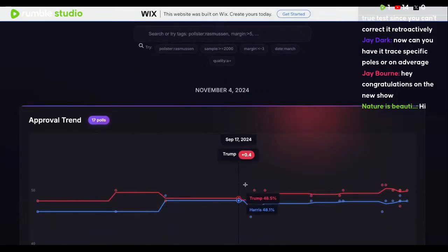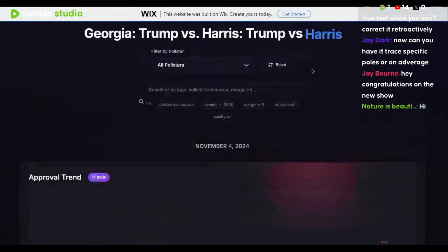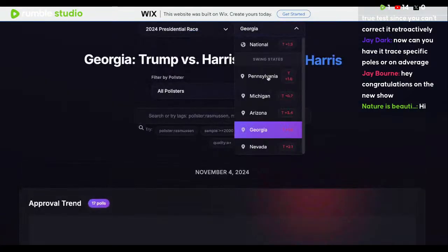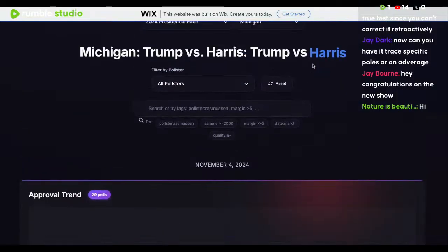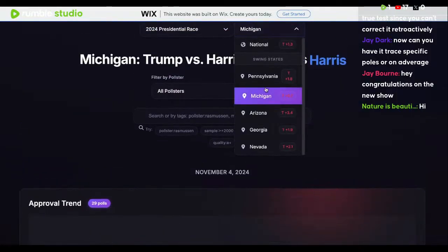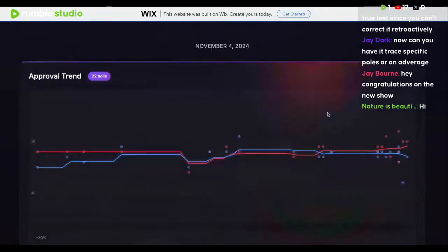She never really had the lead there at all. She never really had the lead there. In Michigan, she did, and in Wisconsin, she did. So there was a point where she could have won 270 and been viable enough.